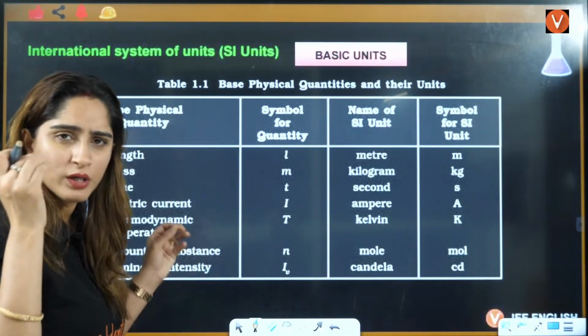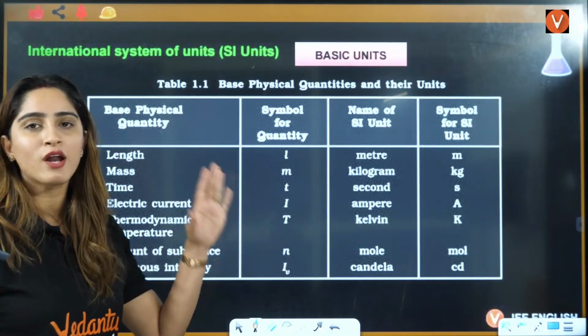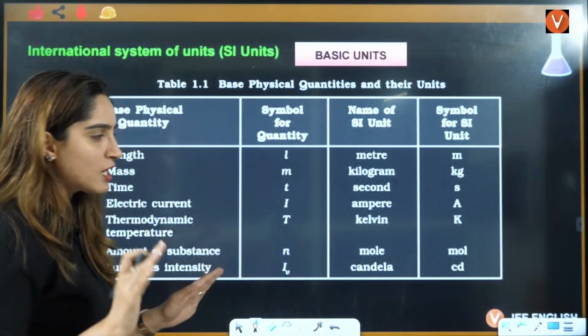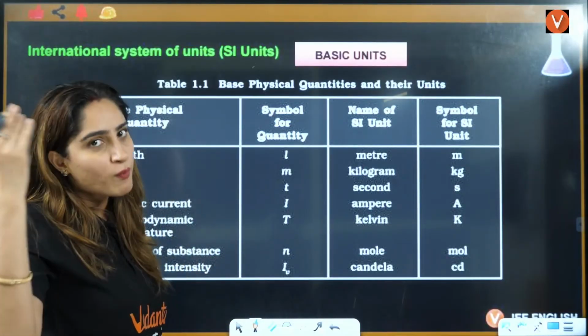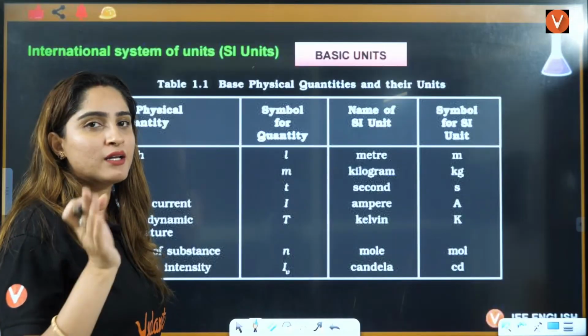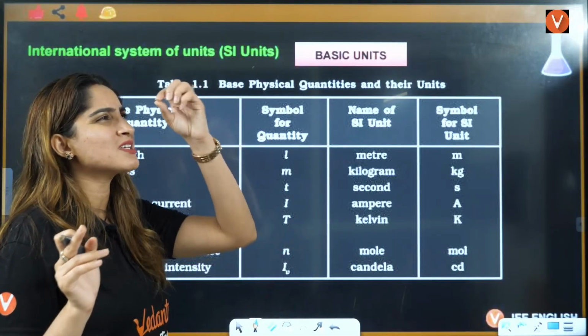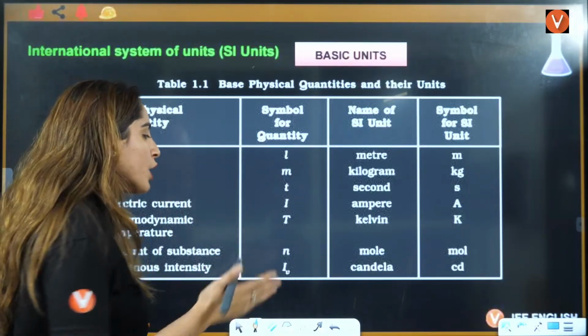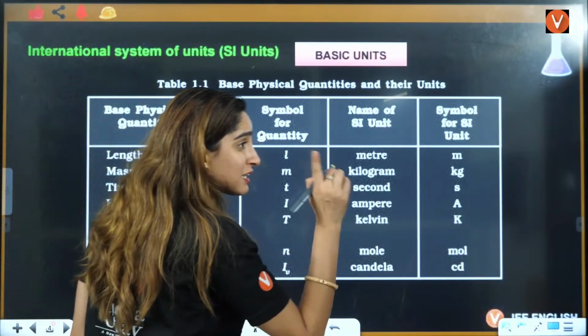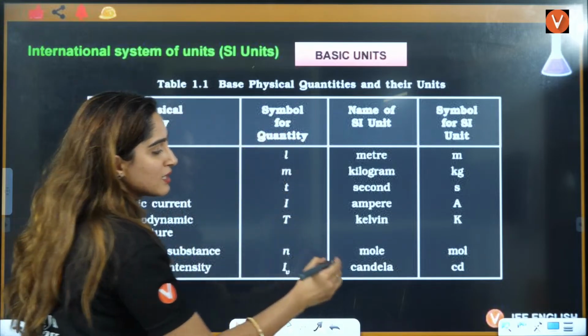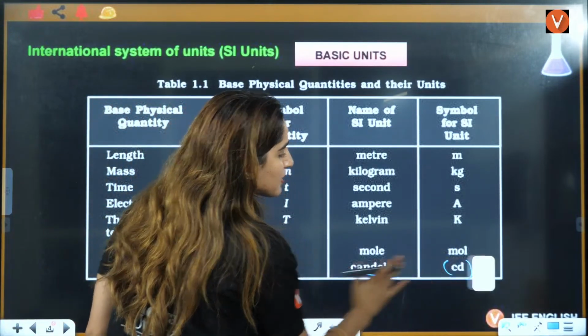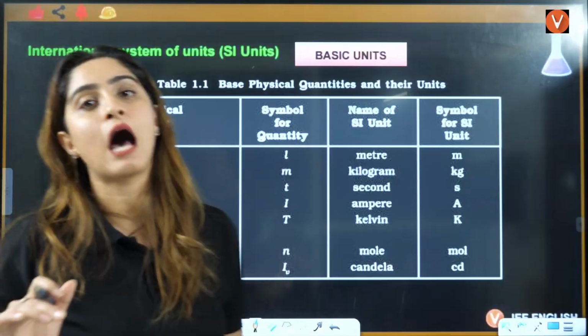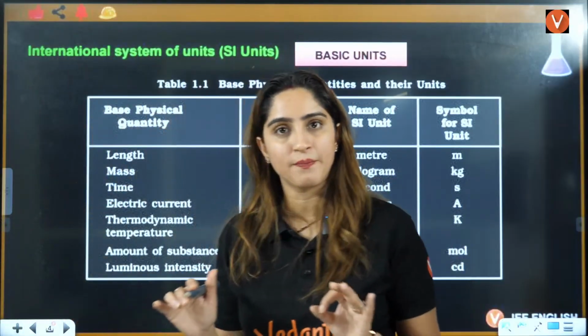You will not use this last one in your entire chemistry, but for JEE Advanced maybe one portion of some question may be there. Otherwise, no. You can just get to know that the SI unit of intensity is candela, represented by cd. So all these are your basic units.